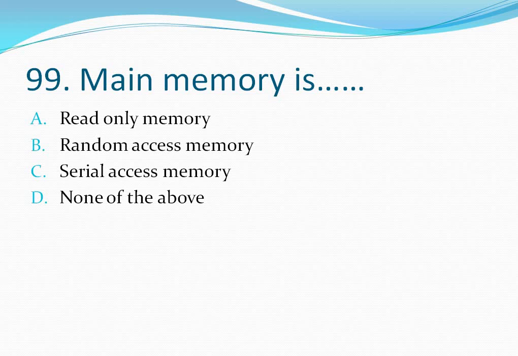Question number 99. Main memory is dash. Your options are option A, read-only memory, option B, random access memory, option C, serial access memory, option D, none of the above. Main memory is random access memory. So the correct answer is option B. Let's move to the next question.